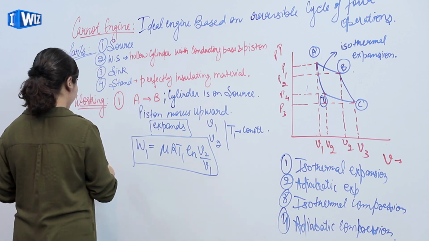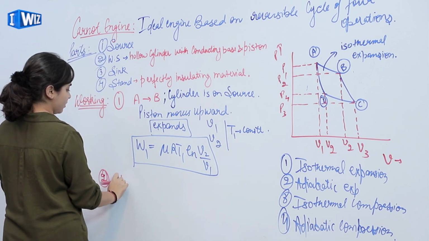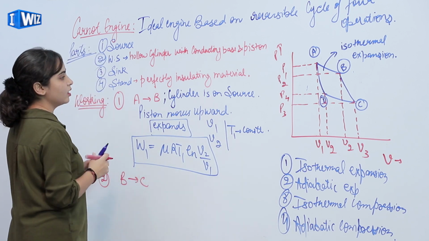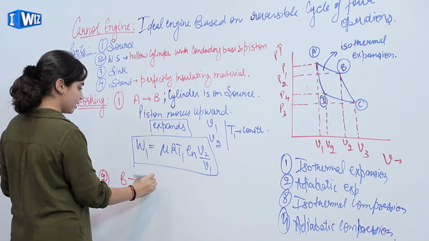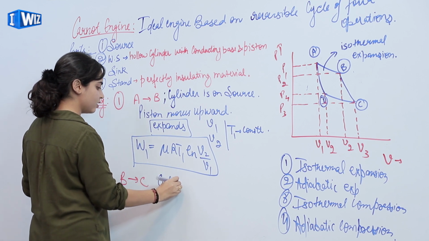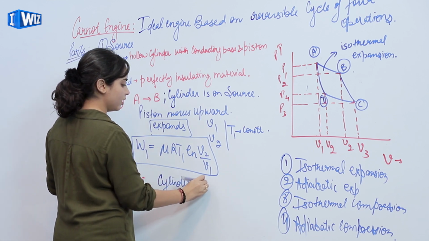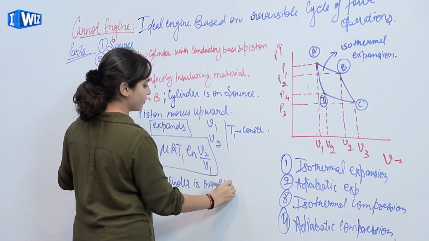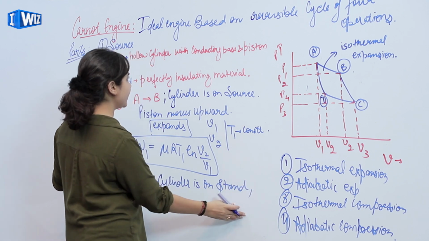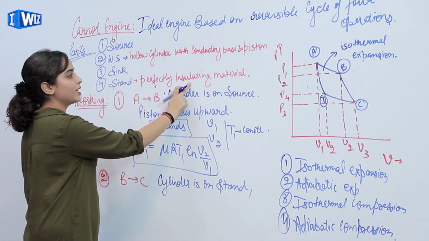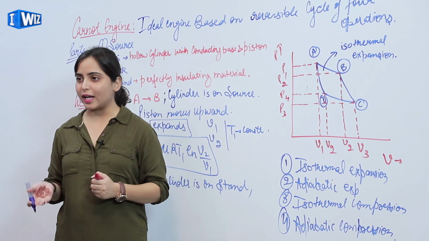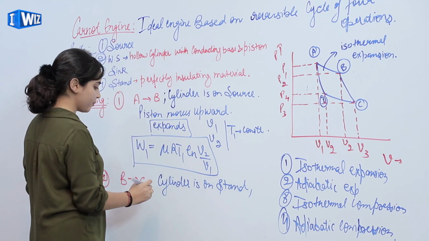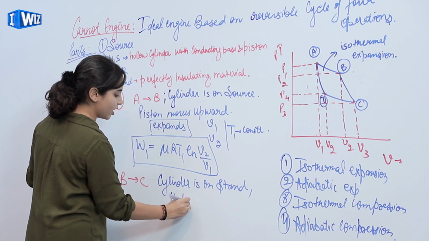Now we move from B to C. Now the cylinder is moved from the source onto a stand. The cylinder is on the stand. As we stated, the stand is a perfectly insulating material, so no heat is allowed to enter or leave the system. No heat transfer.